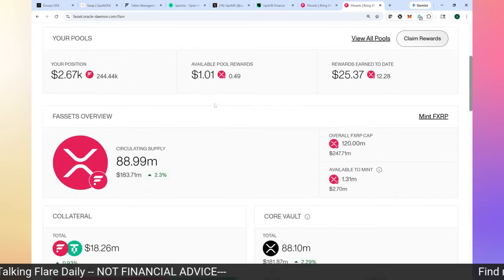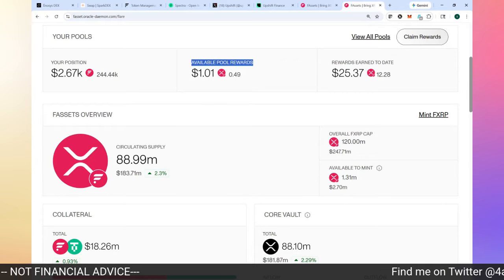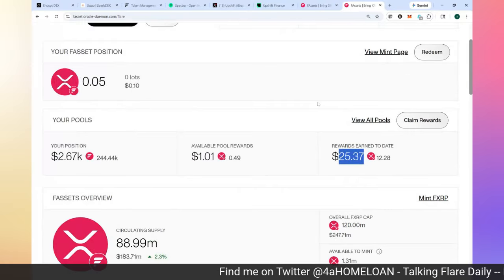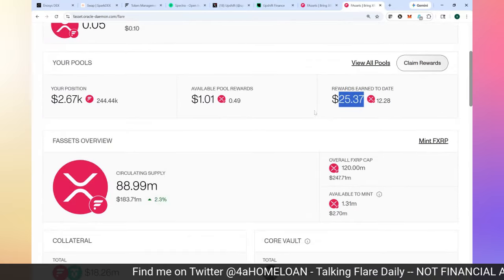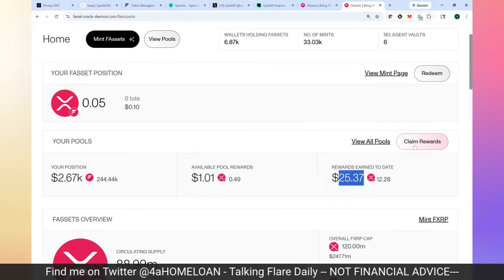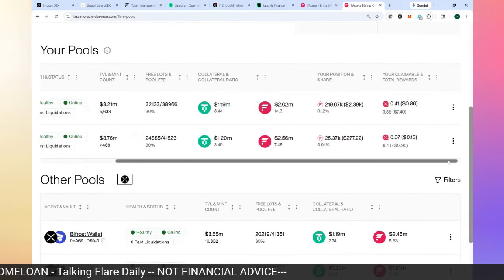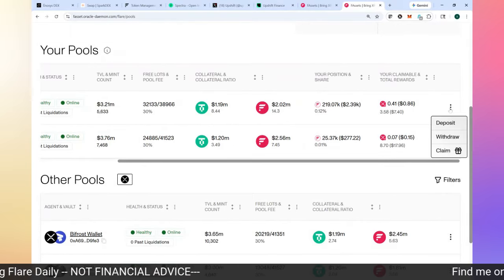Main page then shows you I've got available pool rewards. I've got 0.59 FXRP. To date, I've earned about $25. I can hit this here to claim my rewards. Then it takes me back to this same screen. And I'm going to go ahead and claim these over here.